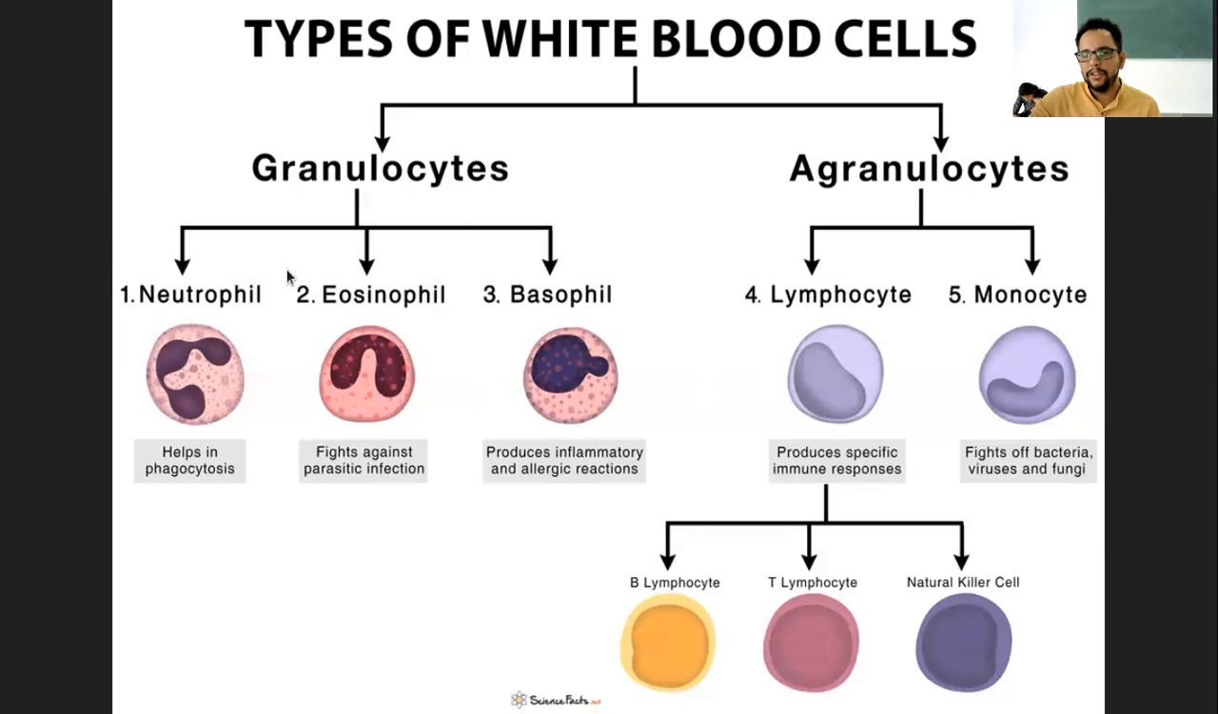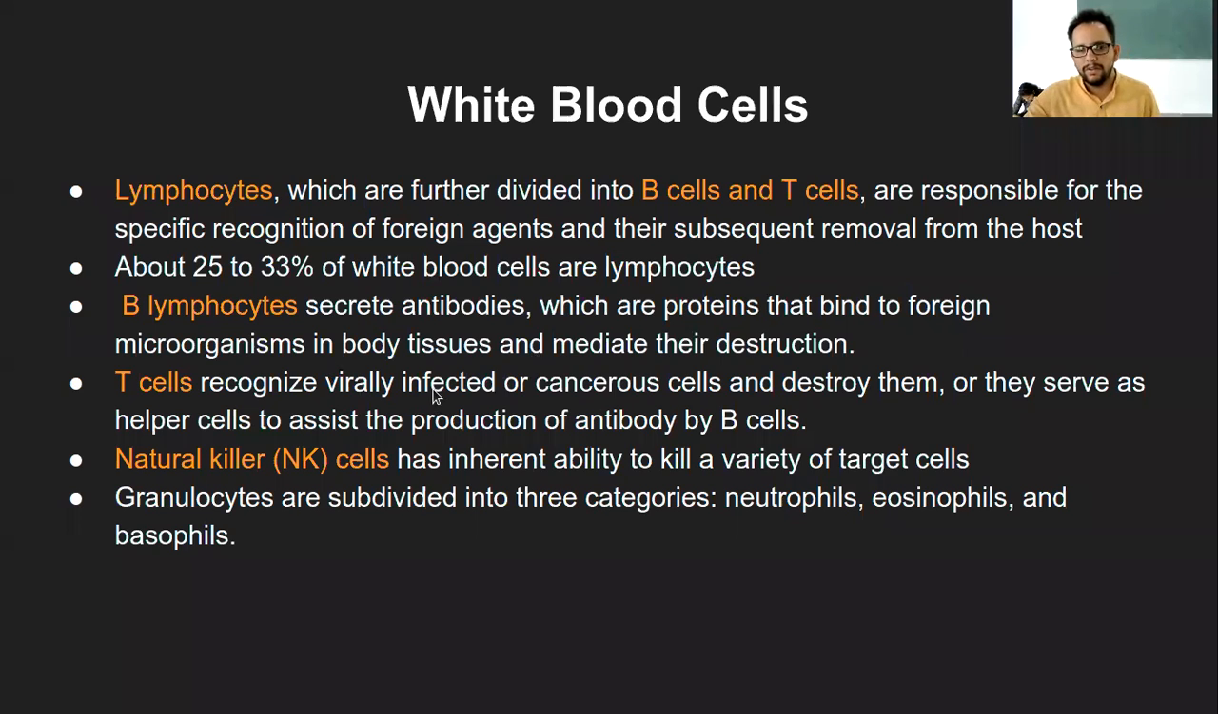So these are the three granulocytes: neutrophil, eosinophil and basophil. And some more facts, I guess we will see here. Oh, okay, I guess I'll come back to it later.